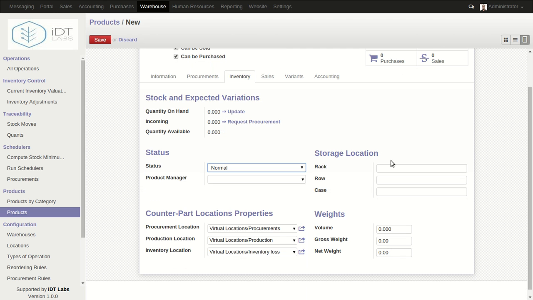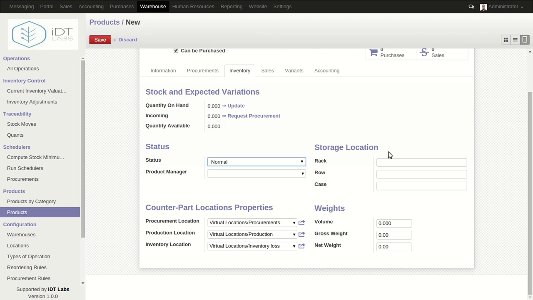Okay, and then you can also specify the storage location for the product, the storage location in the warehouse. You can see the rack number. The rack is rack A, the row is row L, and the case is case C. So you can specify whatever you want. This might not be that important, but you can specify it if you want to, because it might become necessary some other times.